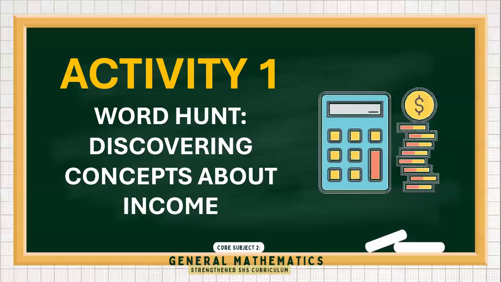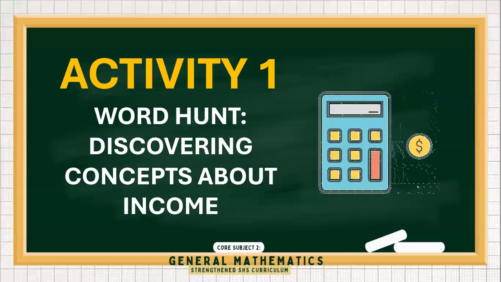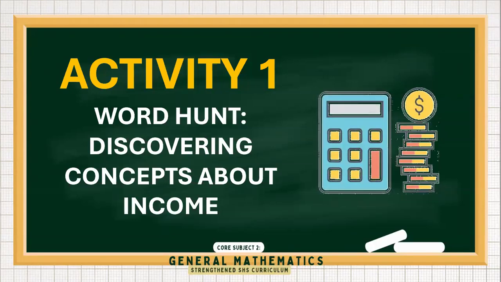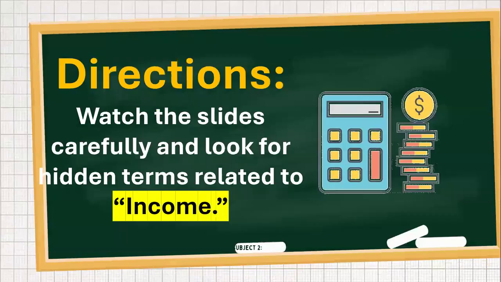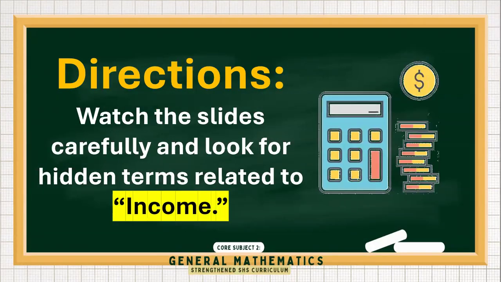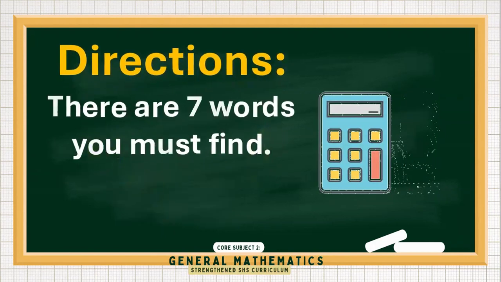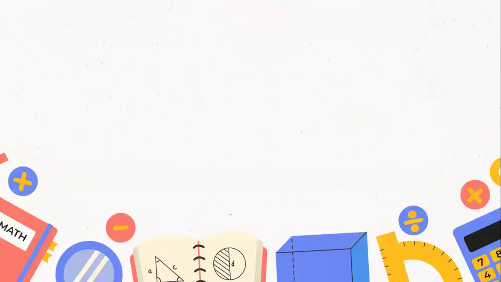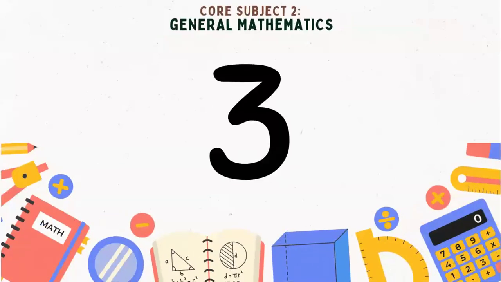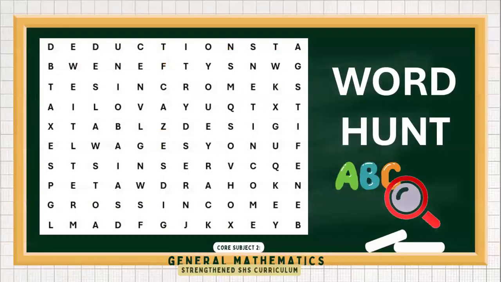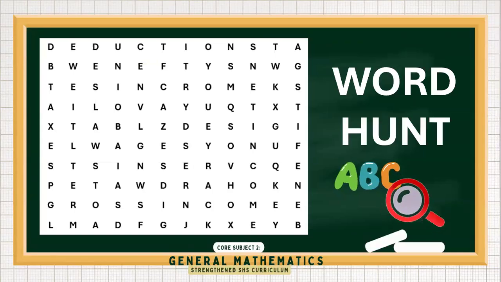So let's start the ball rolling through an activity which is word hunt. The title of our word hunt is Discovering Concepts About Income. For the directions, watch the slides carefully and look for the hidden terms related to the word income. There are 7 words that you must find. Are you ready? 5, 4, 3, 2, 1. I'll give you 1 minute to look for the 7 words. Timer starts now.